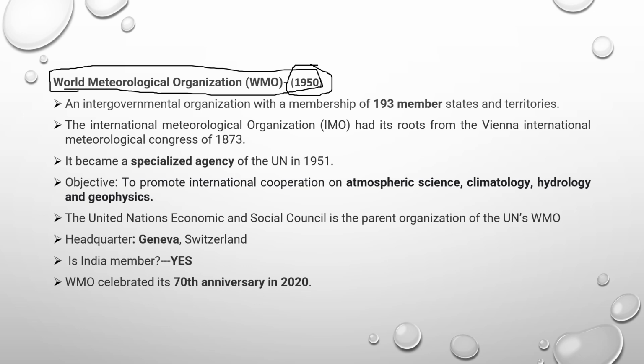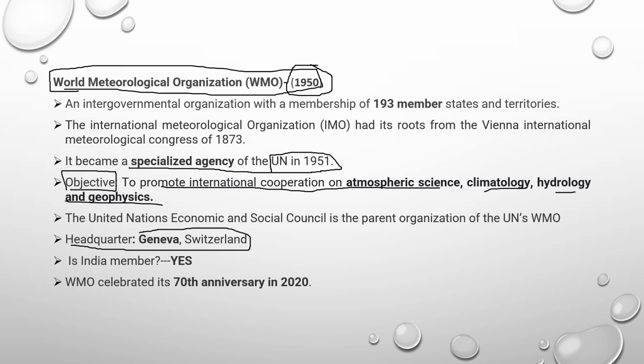The World Meteorological Organization's objective is to promote international cooperation on atmospheric science, climatology, hydrology, and geophysics. It became a specialized agency of the United Nations in 1951, and its headquarters is in Geneva, Switzerland. Is India a member of it? Yes. And why am I discussing this? Because the World Meteorological Organization is celebrating its 70th anniversary in 2020.